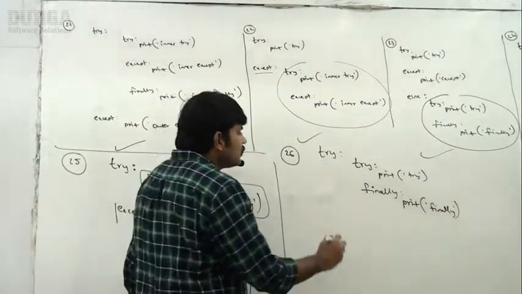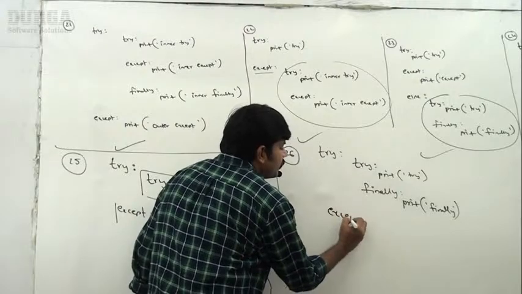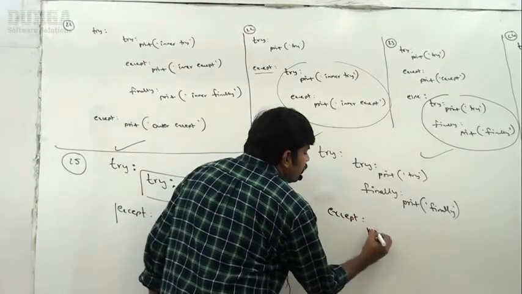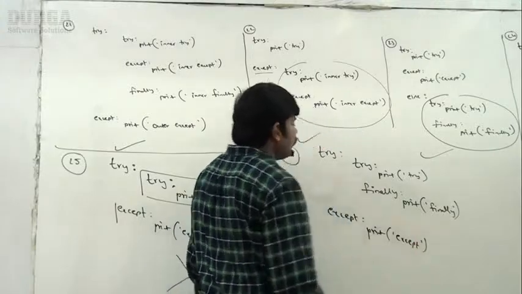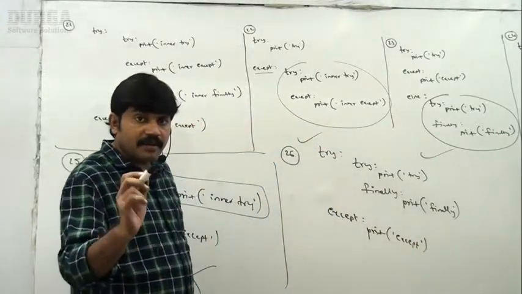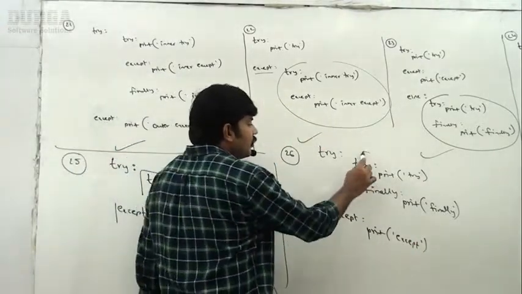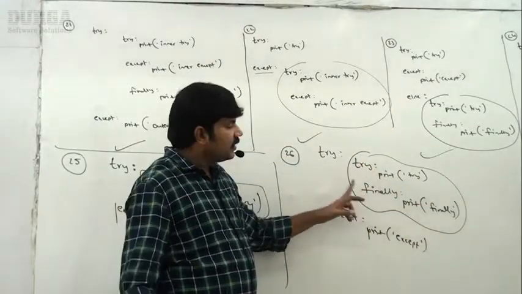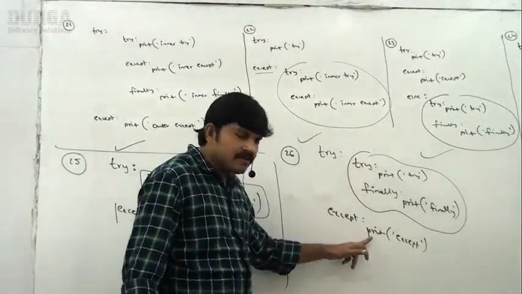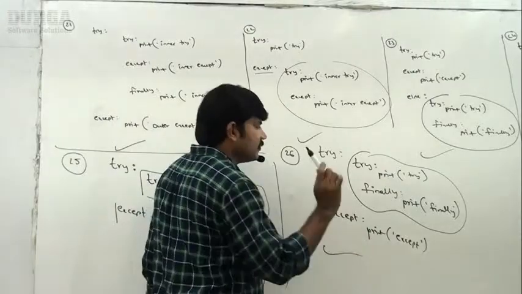Now except, print except. Can you please tell, is it valid or not? 100% it is valid. So within the try I'm taking try finally, valid syntax. Next try except, valid syntax. What is the problem, sir?